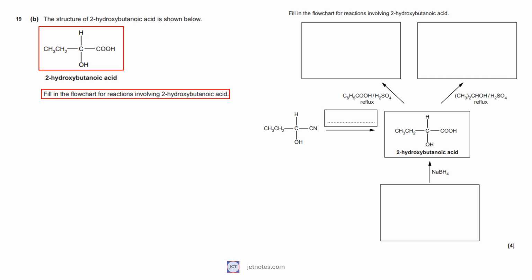The formation of carboxylic acids from nitriles is performed in diluted acid and heat. NaBH4, sodium tetrahydroborate, is a typical reducing agent that reduces ketones and aldehydes to alcohols. Looking at the structure of the 2-hydroxybutanoic acid, we can write the reactant as.